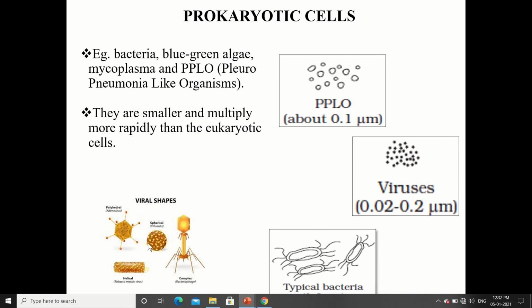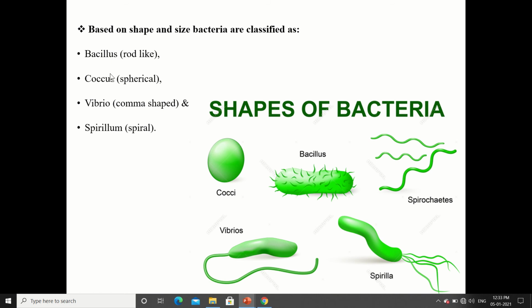Now these are the viruses. You can see the different shapes of viruses and a typical bacterium. Based on shape and size, bacteria are classified as bacillus, which is rod-like, coccus, spherical, vibrio, comma-shaped, and spirillum, spiral-shaped. Based on these shapes, bacteria are classified.